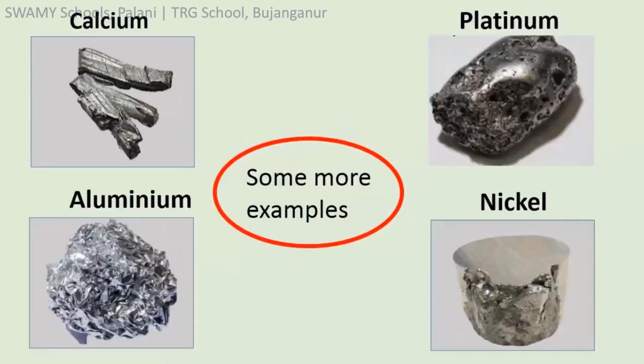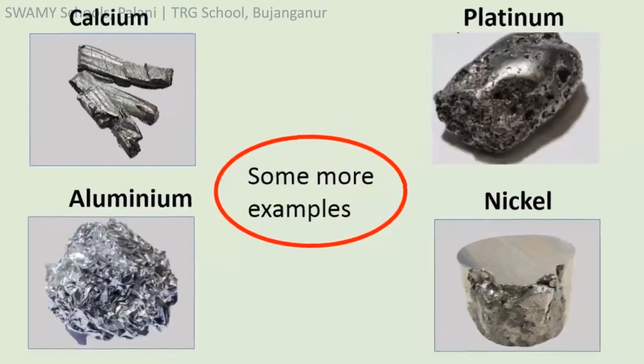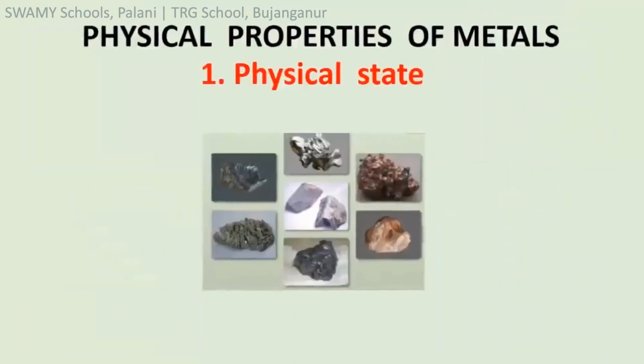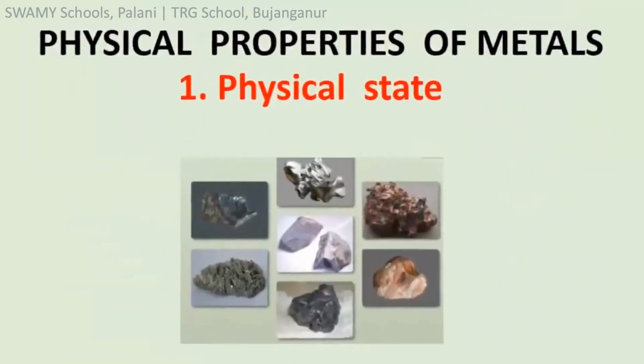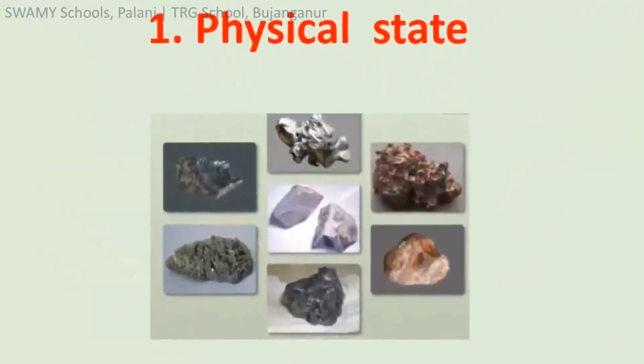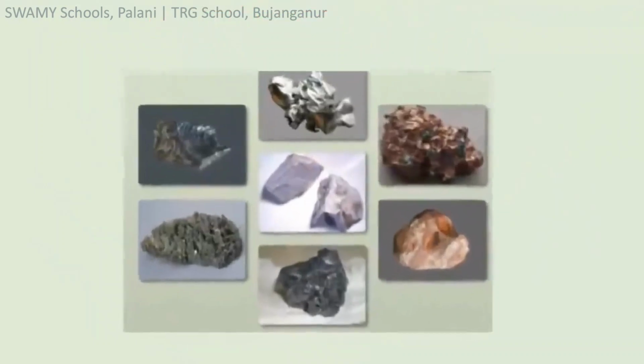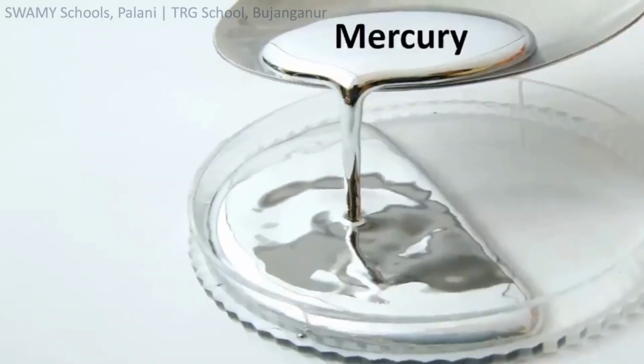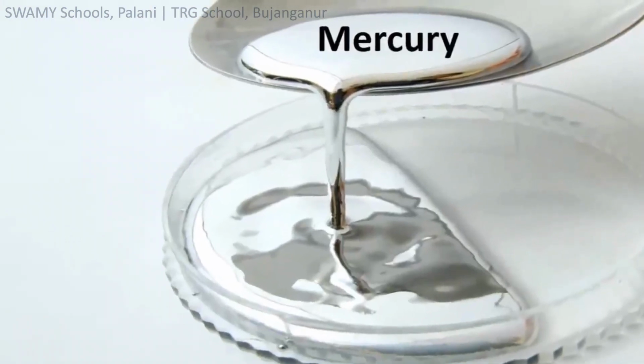Some more examples: calcium, platinum, aluminium, nickel. Physical properties of metals. Physical state. Metals are solids. Only mercury is the liquid metal.